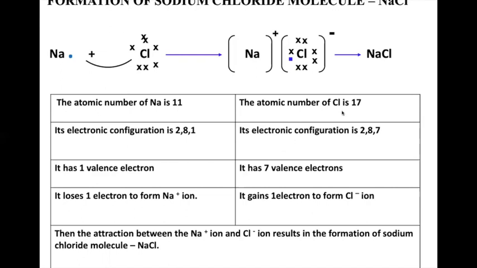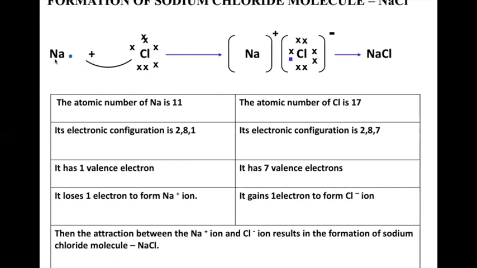Similarly, we'll talk about chlorine. Atomic number is 17. The configuration is 2, 8, 7. 7 is a valence electron. So it will gain 1 electron from sodium and become a negative ion. So sodium is going to give away 1 electron and become Na positive, and chlorine is going to gain 1 electron and become Cl negative.